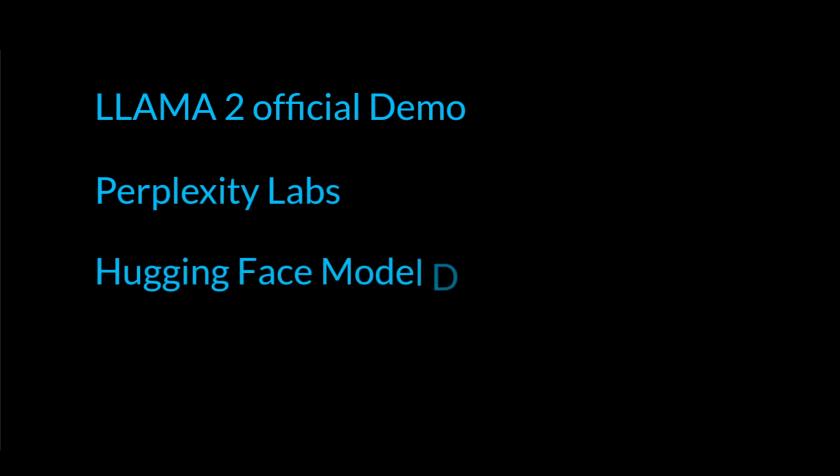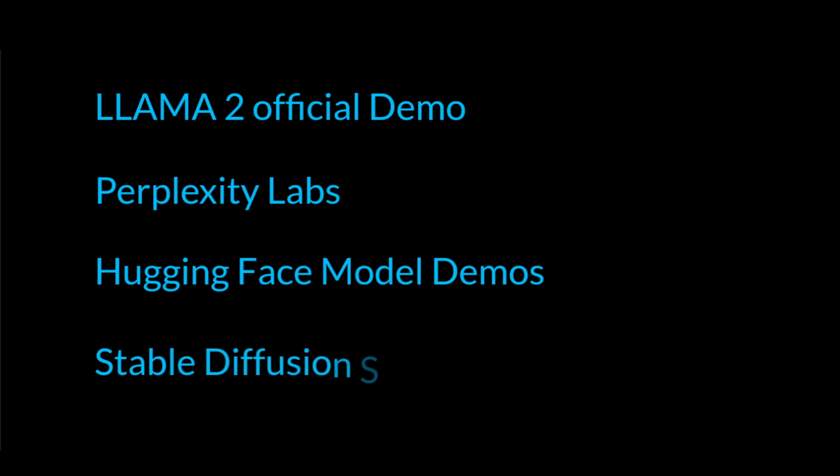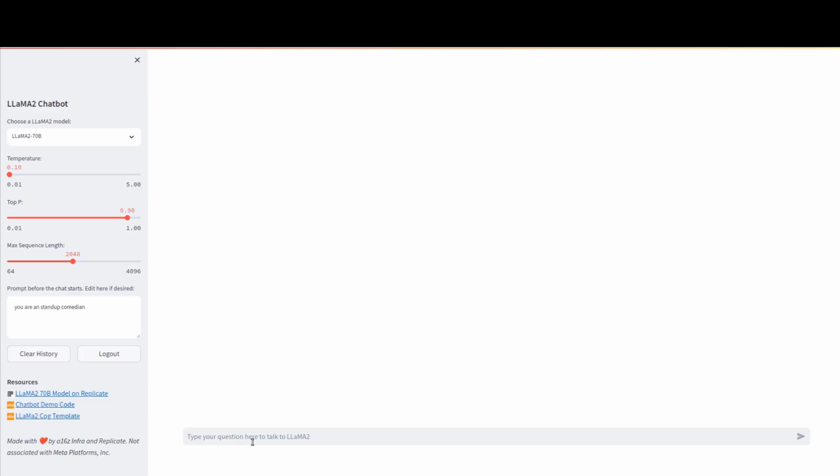The 4 options currently available are the official LLAMA 2 demo app, Perplexity AI's demo app, Hugging Face model demo, and lastly, a stable diffusion site that seems to be running a private version of the Hugging Face space. If you're someone who can't write a single line of code and would like to use LLAMA 2 for your work, all for free, this video is for you.